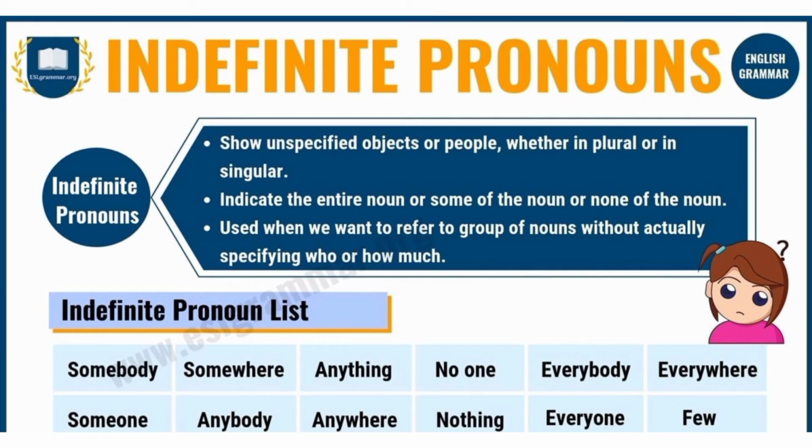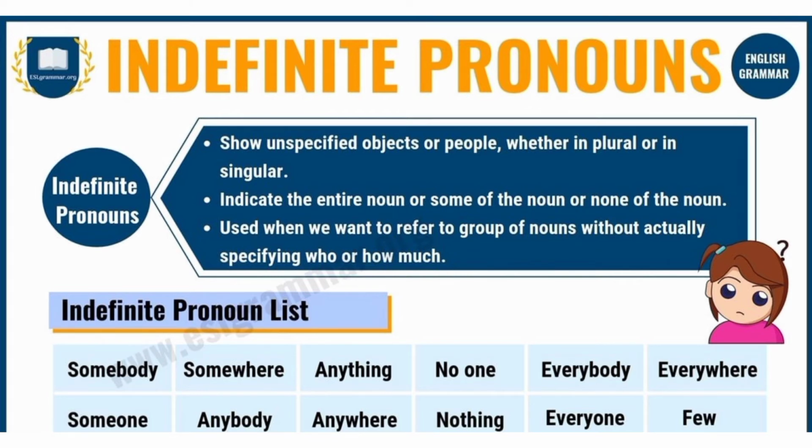Next we are going to see indefinite pronouns. What are indefinite pronouns? The pronouns which refer to a person or things in a general way are called indefinite pronouns. For example, some say this and some say that. Second one, many have failed in this exam.